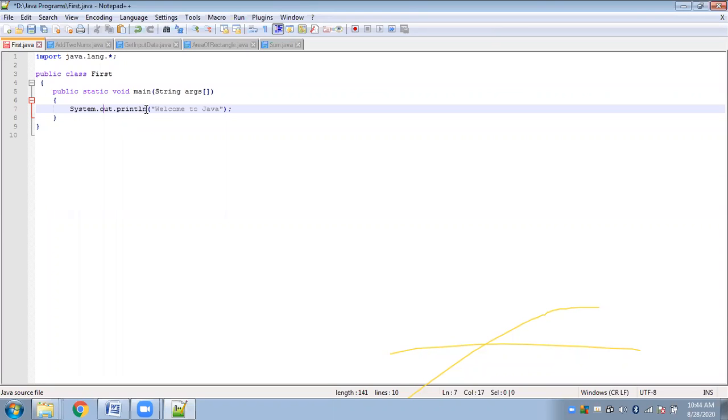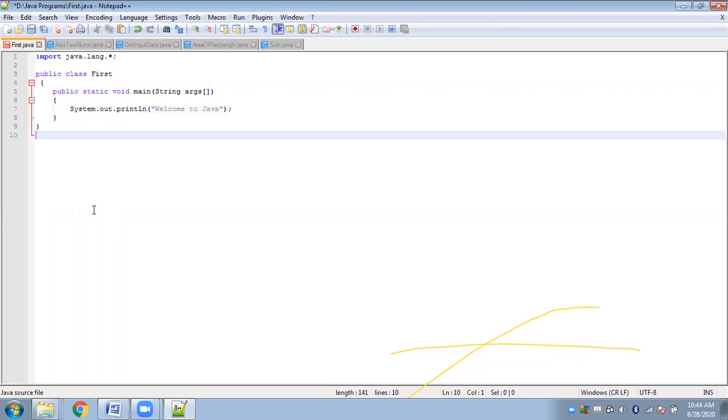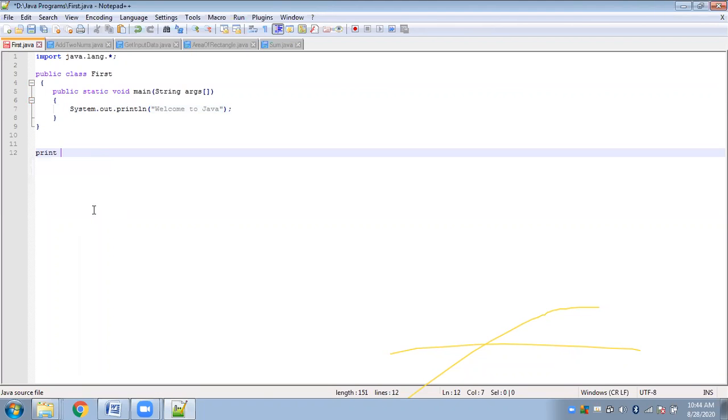Also, you will find print, only print. You also have printf. So there are many different functions. You have print, you have println, you will also have printf. So there are different ways of printing your results on the output screen. There are various functions present in the print stream. Fine.